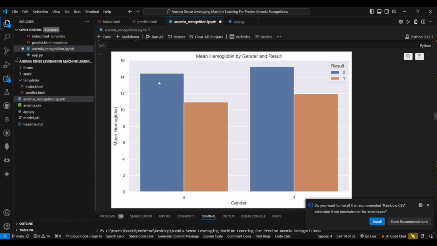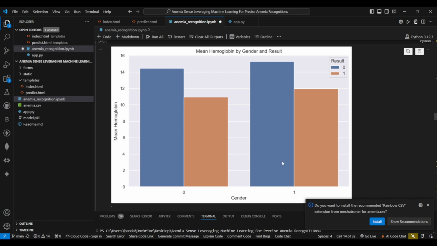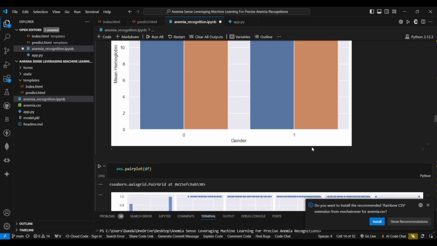So here 0 defines the male person and 1 is the female. So we can see the data, what is the percentage of men having anemia, and this is the mean of the men that are not anemic and the men that are anemic. This is the mean of the females that are not anemic and the females that are anemic.